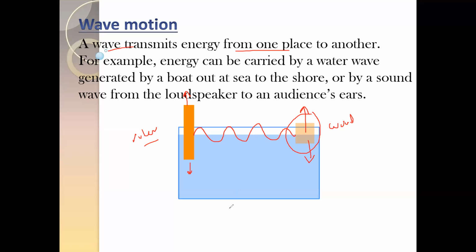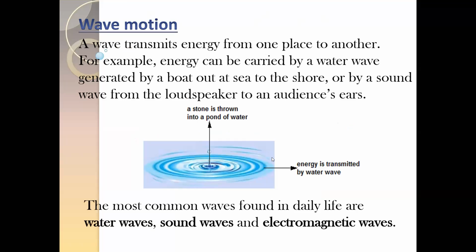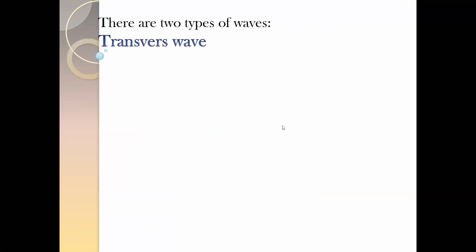Is the concept of the wave clear? The mode of energy transfer, the way by which you can transfer energy from one place to another. Then there are different types of waves that we'll discuss, but the first thing is the concept, the way by which energy transfers from one place to another. Then there are two types of waves. One is called a transverse wave, and the second one is known as longitudinal wave.